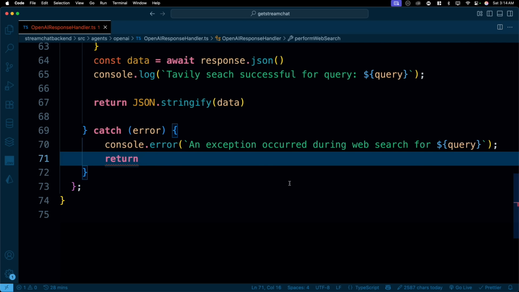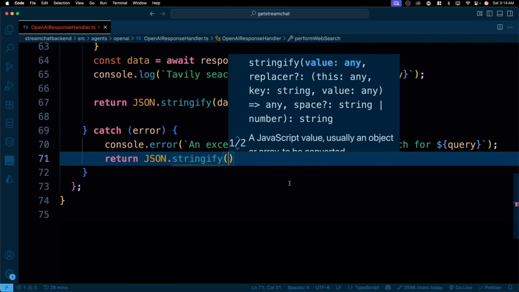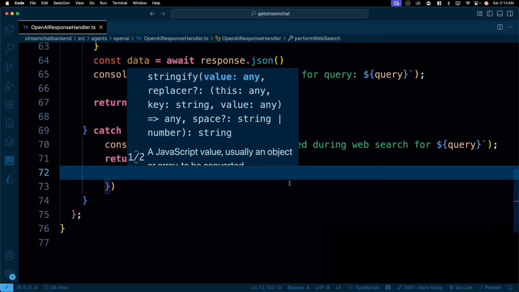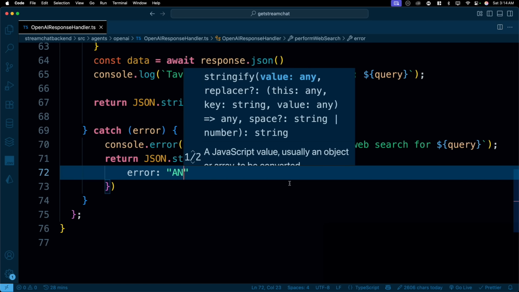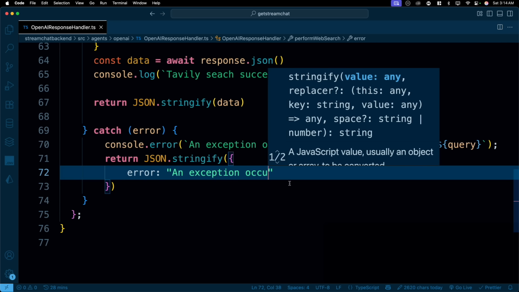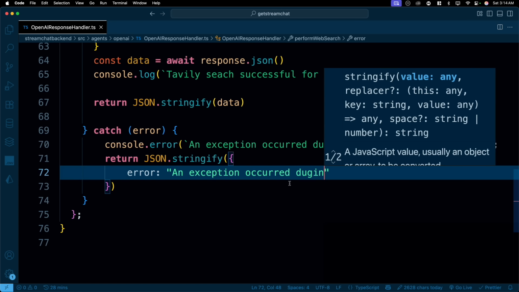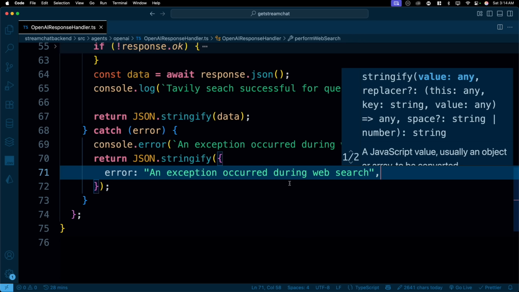Let's go ahead and say return JSON.stringify. And we can just say error is going to be an exception occurred during web search, and we can send a message as well, but I think that's okay.